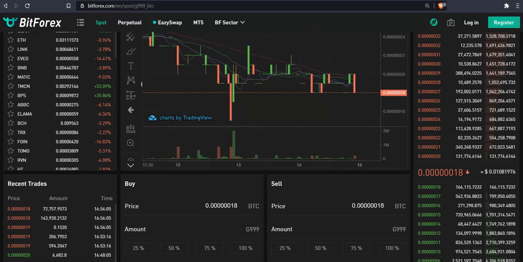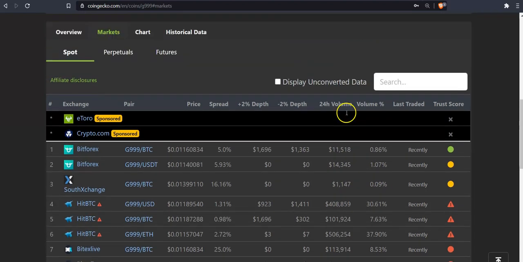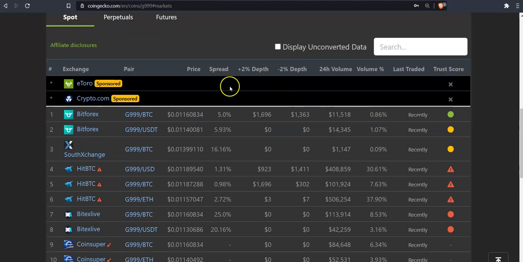We can also take a look at CoinGecko and the markets. We can see the price, we can see the spread, which is pretty small, pretty decent.